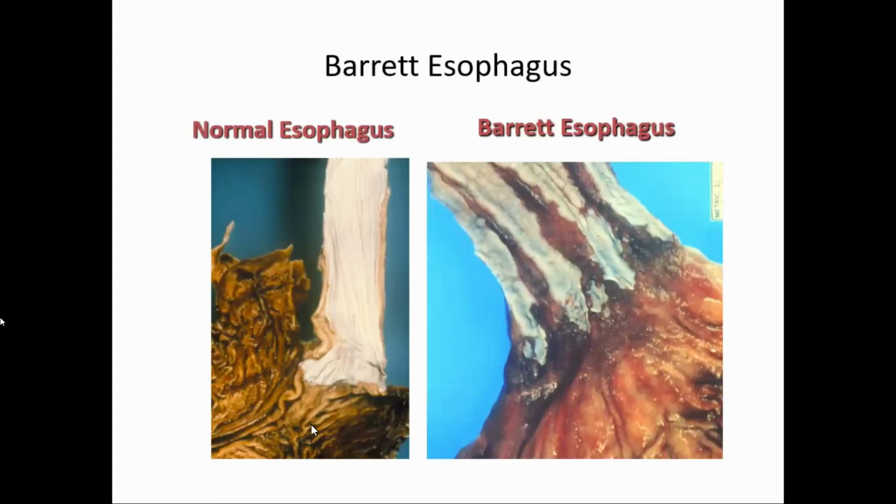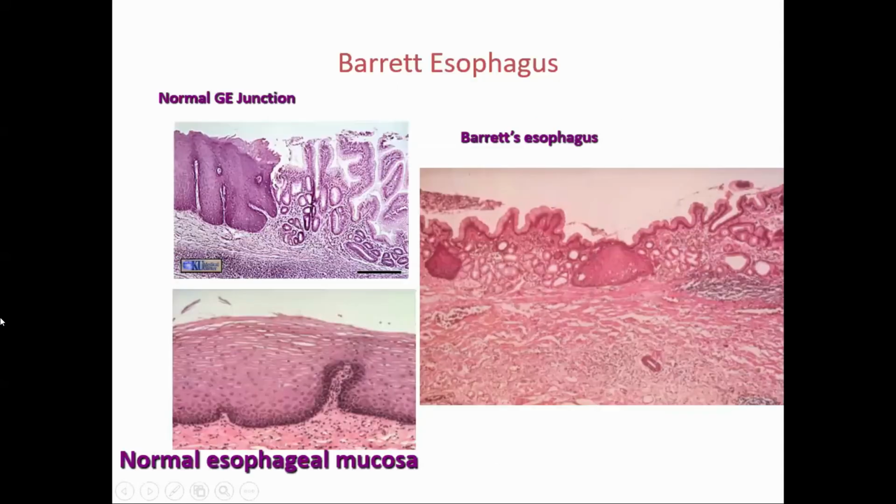Now you can see this is a normal esophagus. Earlier also I showed you, white. This is the gastroesophageal junction. Now these are the tongue-like projections of the intestinal metaplasia. See 1, 2, 3. Alternate white, alternate red. White and red. And this can be long segment, 3 centimeters, or can be short segment. This is stomach. This is the esophagus. Now this is normal. See, this is the common junction, that gastroesophageal junction. This is normal. This is gastric mucosa.